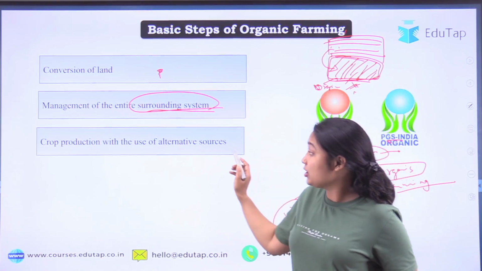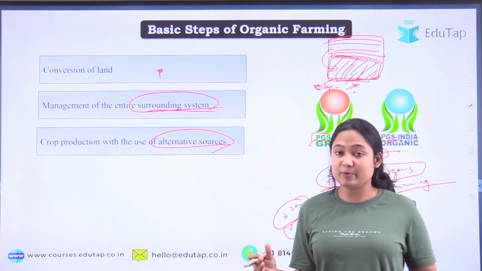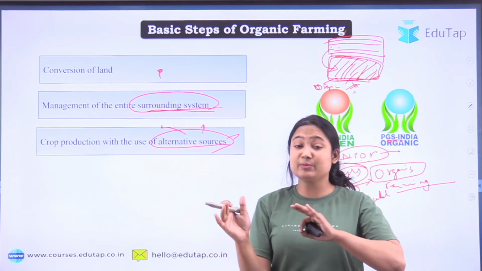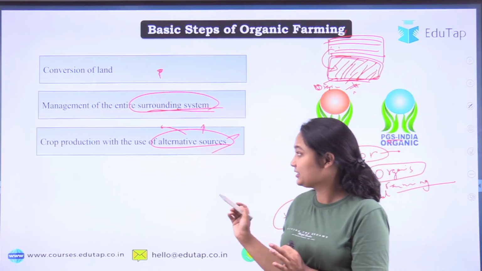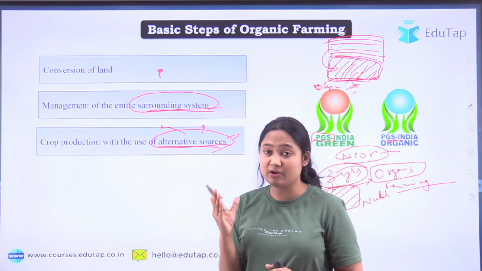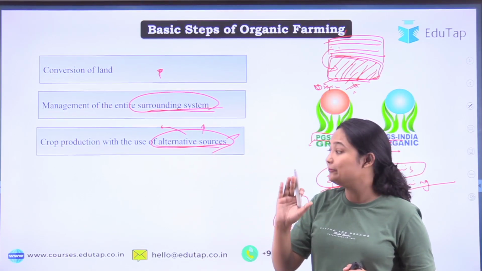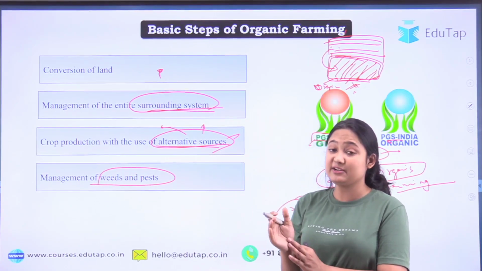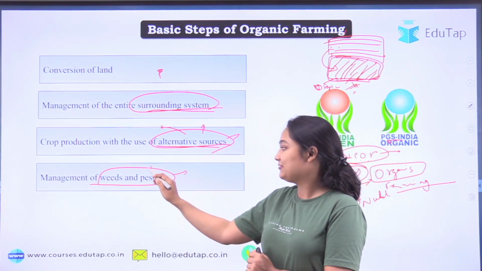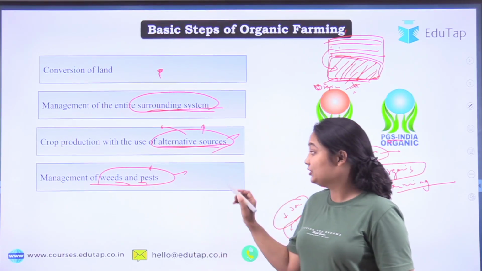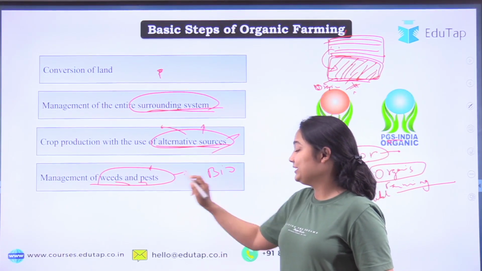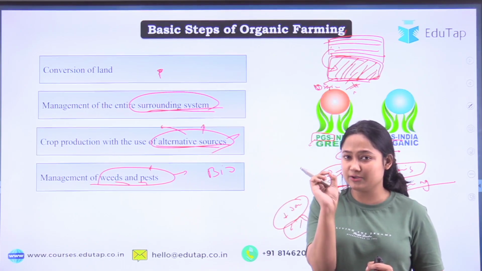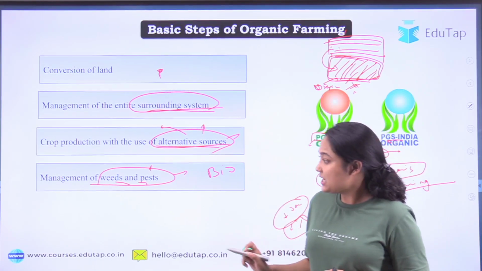Besides that, you also need to have an alternative source for crop production. That means you need to keep livestock, do fisheries, even mushroom farming, beekeeping, you need to do some other things too. So alternative use of your land should be there, integrated management should be there. Then you also need to prevent weeds and pests, because in organic farming, the long-term detrimental factors are weeds and pesticides. So you need to use bio-weedicide or biopesticide, as we have discussed. There are some biofungicides. These are microorganisms that will target particular fungi.